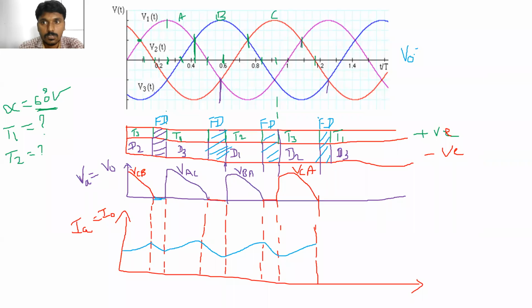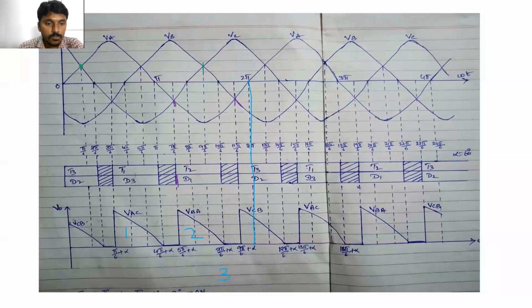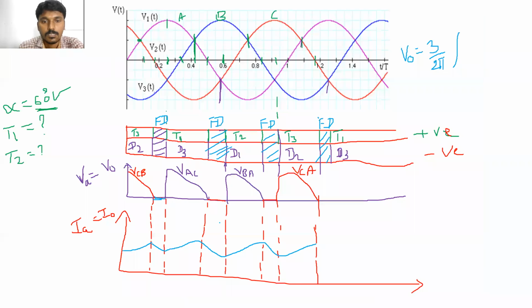So then we can write V0 is equal to the number of pulses present in the output voltage waveform in one full cycle of the supply voltage, 3 by 2 pi, integral from which point to which point the output voltage is present, from pi by 6 plus alpha to 4 pi by 6 plus alpha. Is it right?